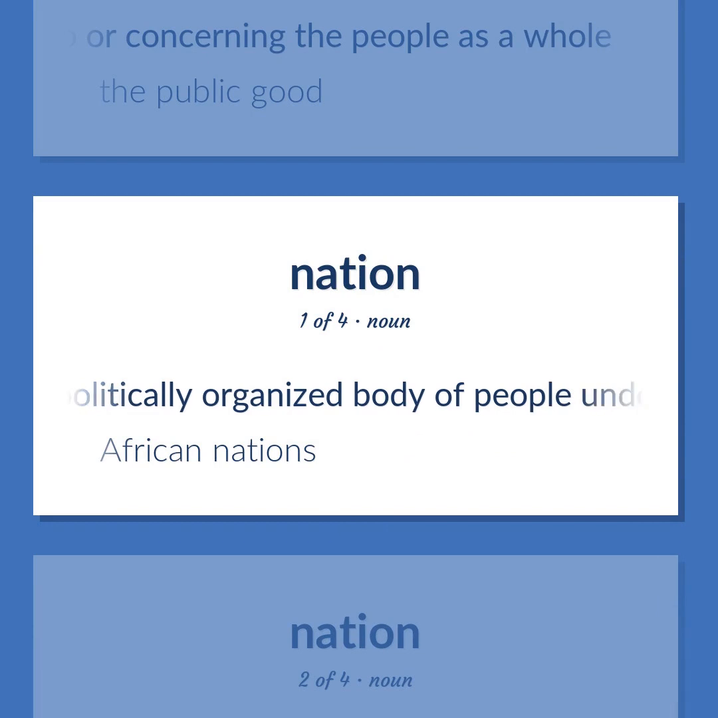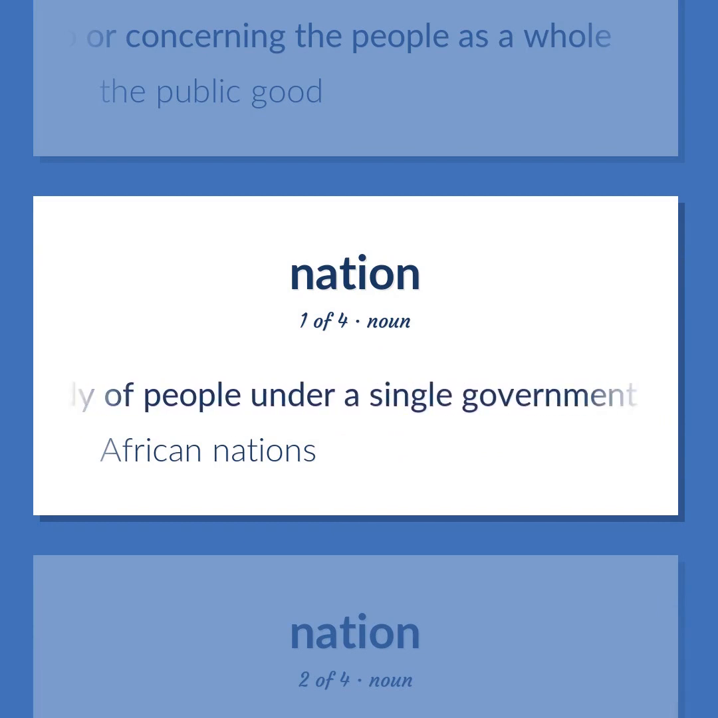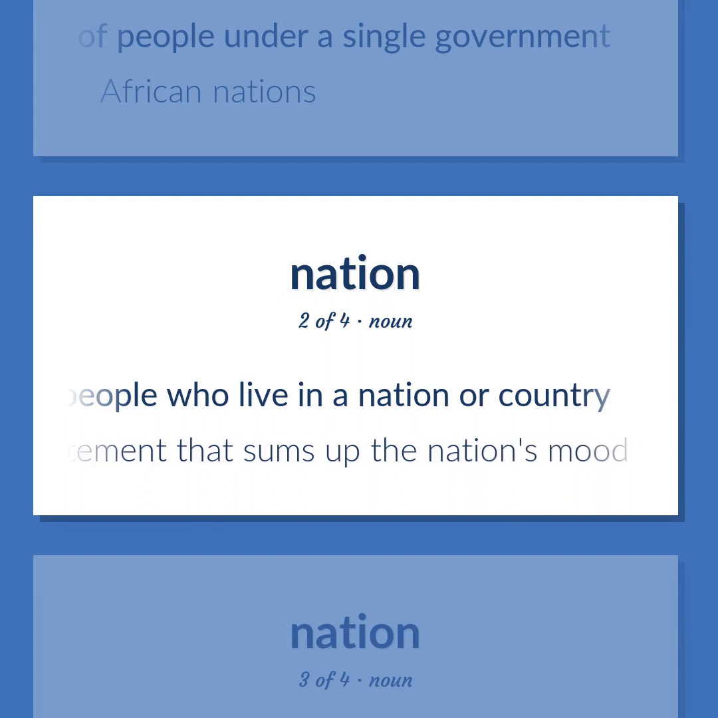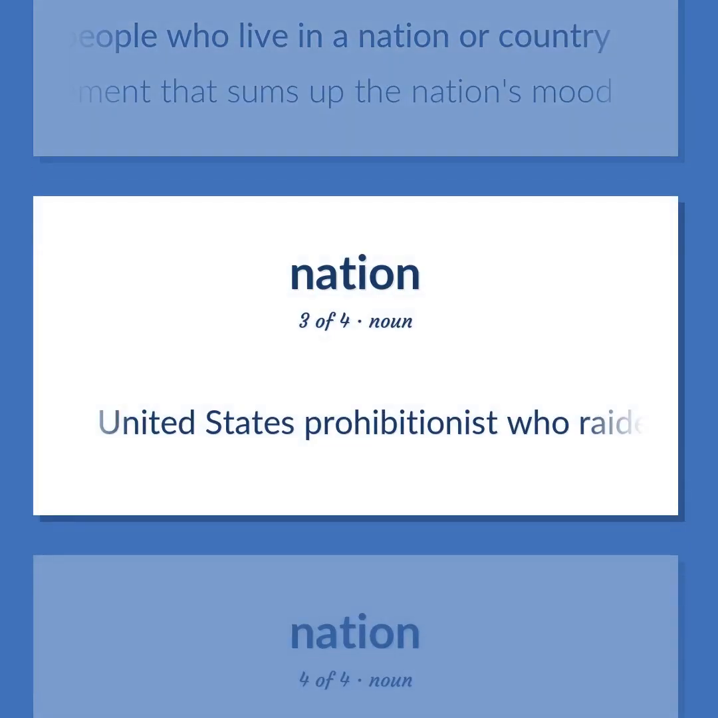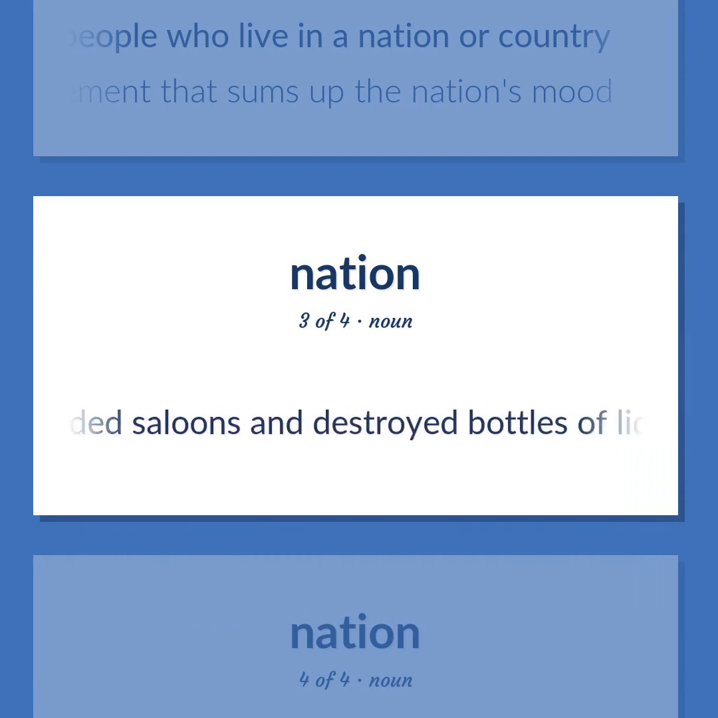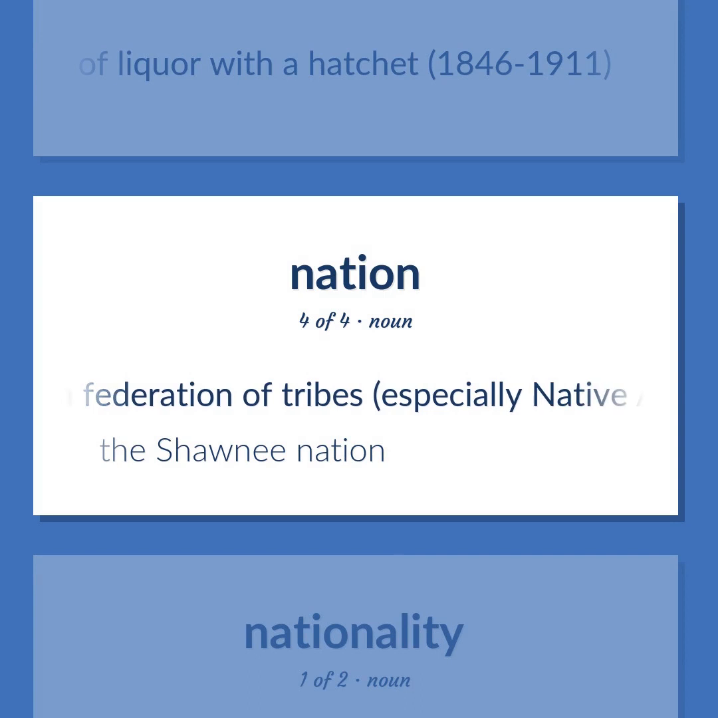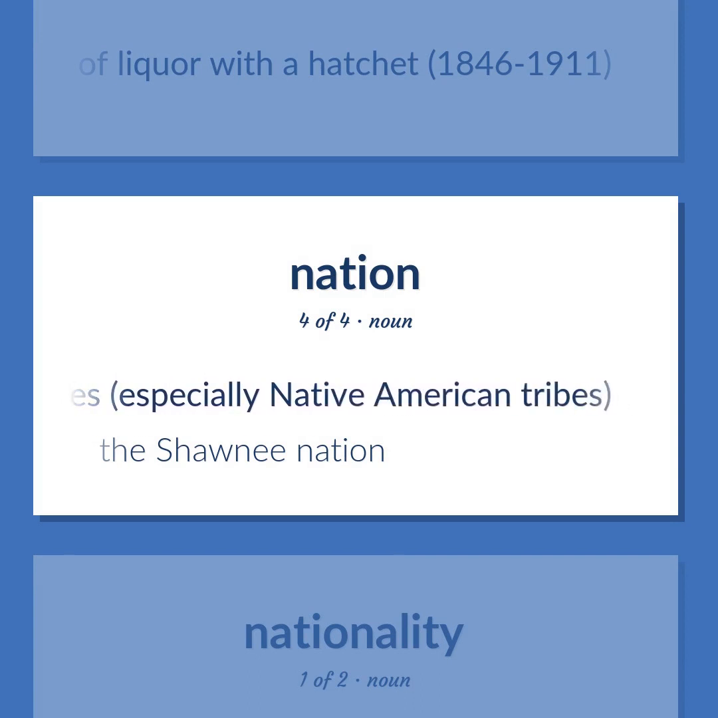A politically organized body of people under a single government. African nations. The people who live in a nation or country. A statement that sums up the nation's mood. United States prohibitionist who raided saloons and destroyed bottles of liquor with a hatchet, 1846 to 1911. A federation of tribes, especially Native American tribes. The Shawnee Nation.